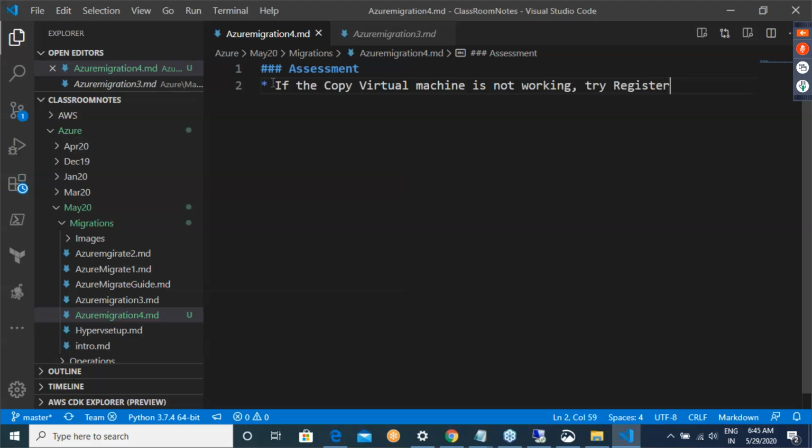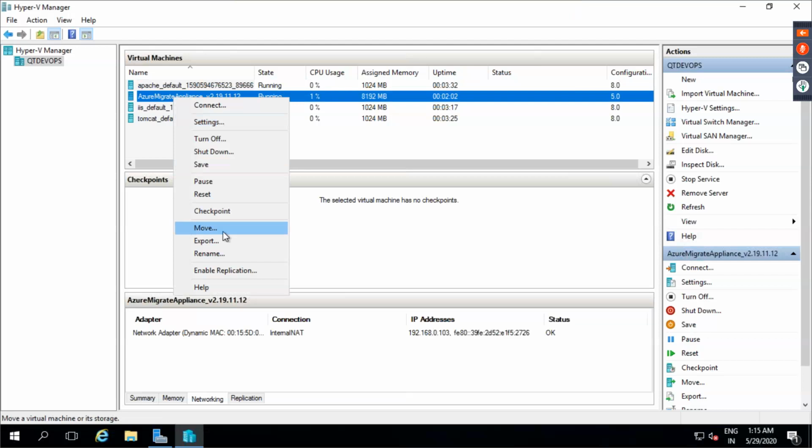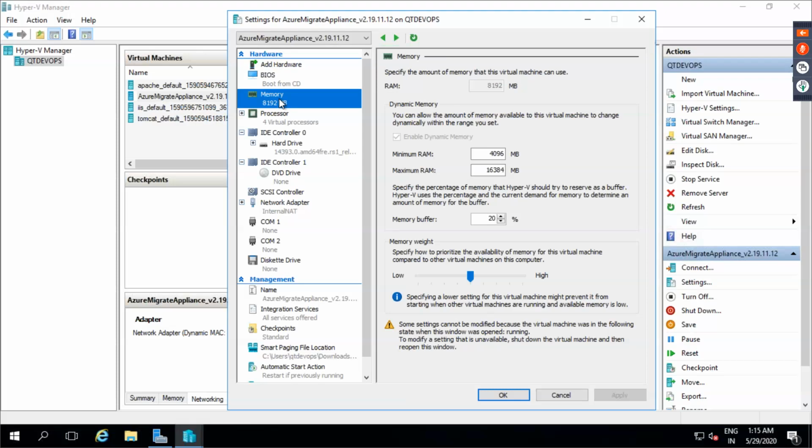Try the register option while importing the VM and change the VM configuration. For example, for any VM, if I want to change the configuration, I can right click and click on settings. Under memory, I can stop this machine and I can change this RAM amount back to 4 GB.